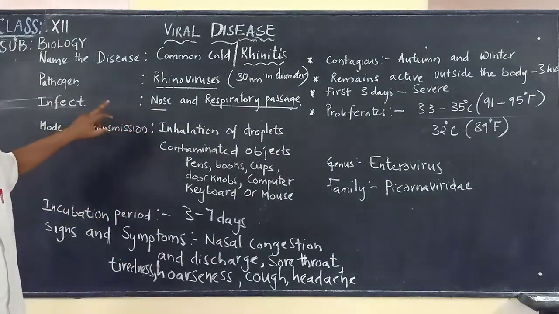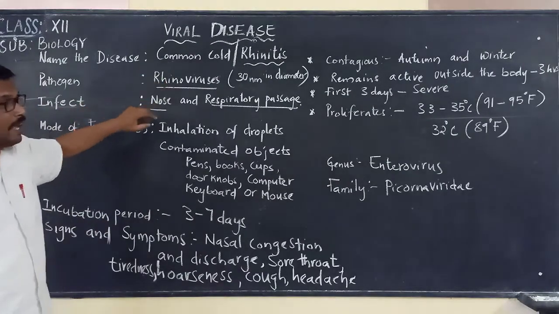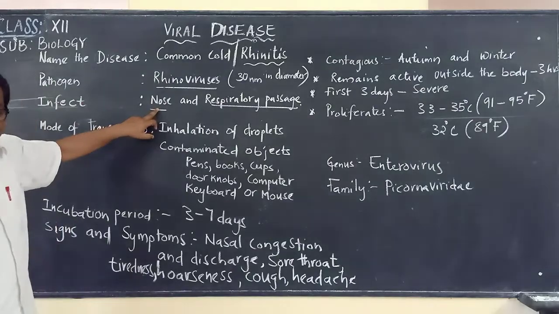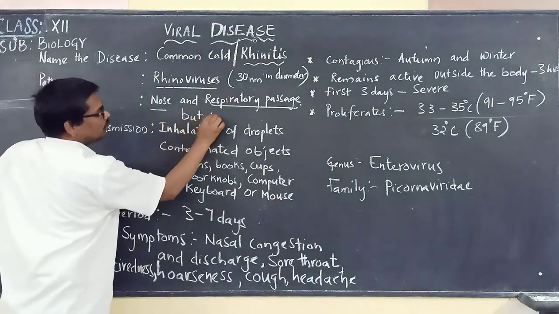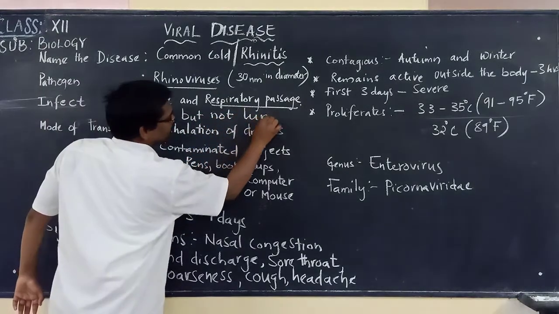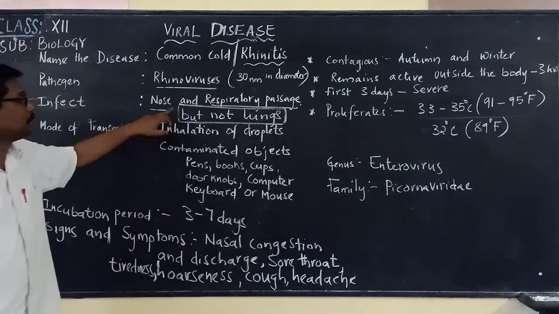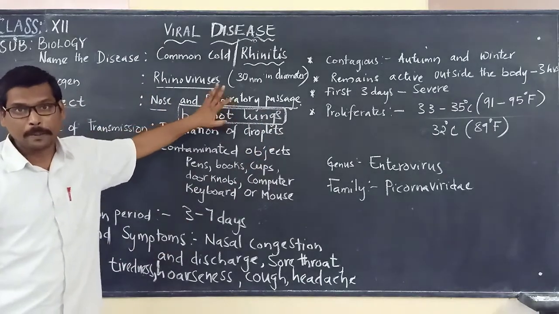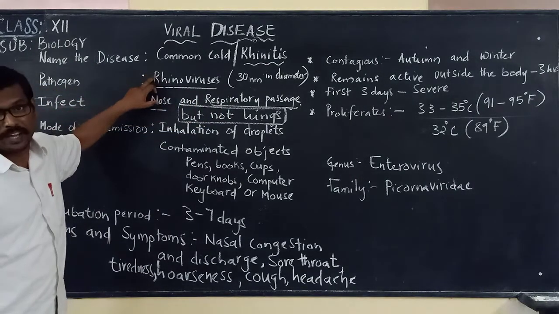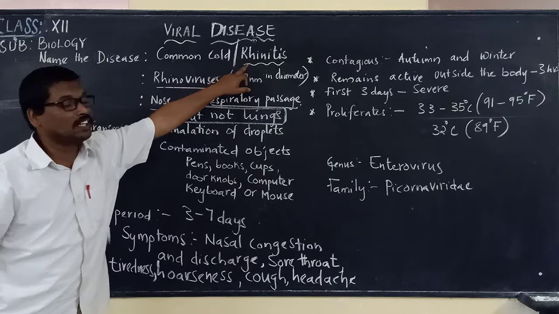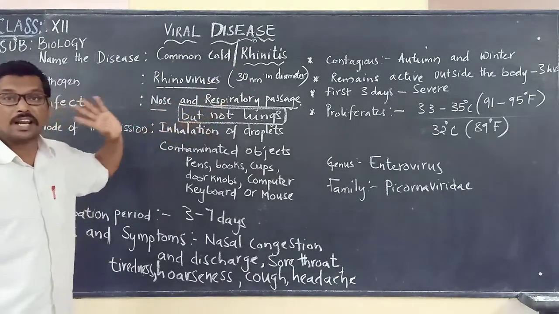The nose and respiratory passage are infected by this particular pathogen, causing the common cold. Please remember, it is infecting the nose and respiratory passage, but not the lungs. So you have to remember which part is being infected by the rhinoviruses causing common cold, otherwise called rhinitis: the nose and respiratory passage, but not the lungs.